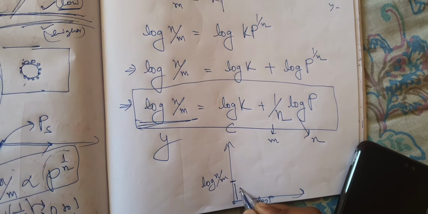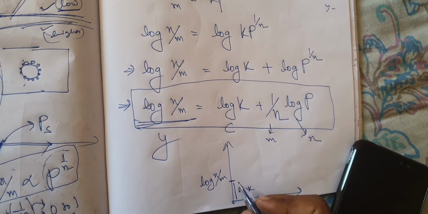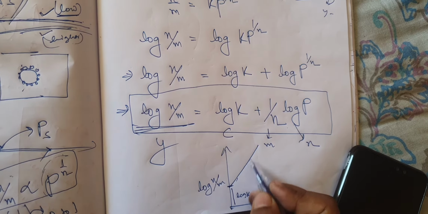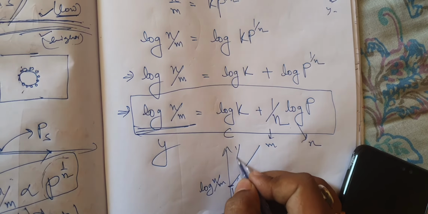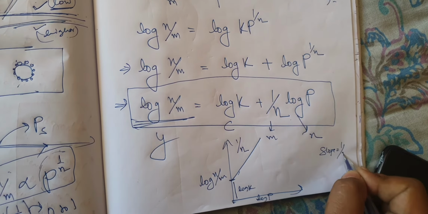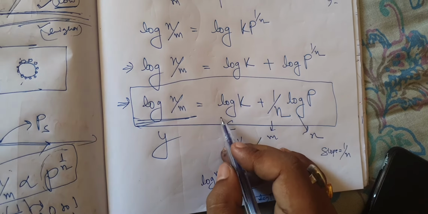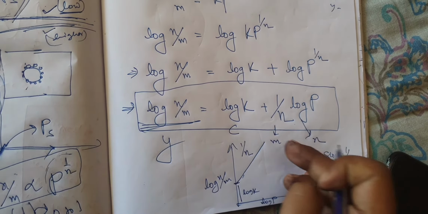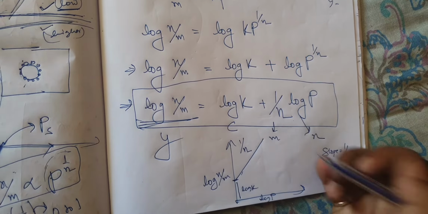So this will denote log k. So if you obtain a straight line like this, the slope of the graph will be 1 by n. Y is equal to mx plus c. Slope is 1 by n.